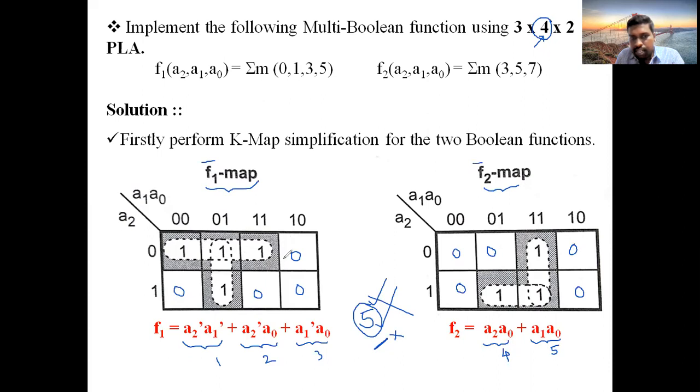Leaving the ones and grouping the zeros. If you are doing ones grouping, you are not satisfying the given condition. So leave the ones and start grouping the zeros. That means F1 bar, F2 bar. See here, we are getting 5 product terms.